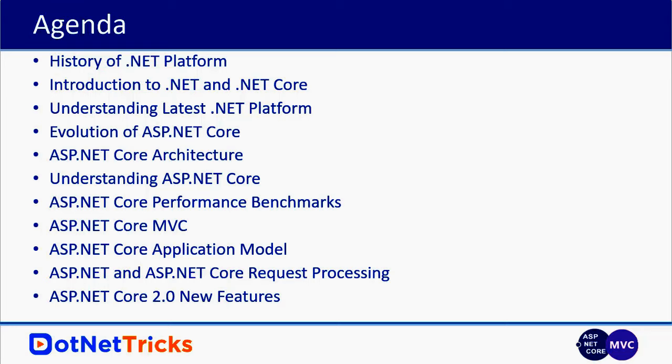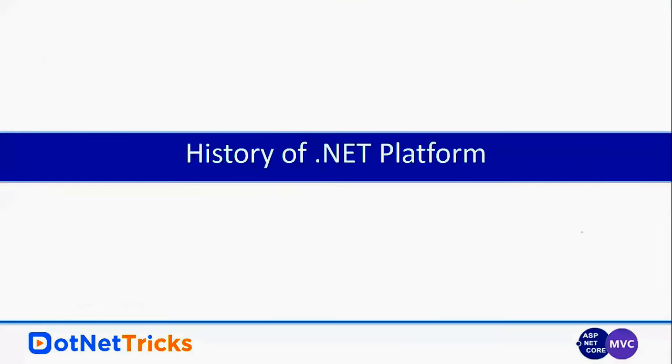Then I will share the evolution history of ASP.NET Core, what the ASP.NET Core architecture is, and the performance benchmark for ASP.NET Core. Then we will talk about the ASP.NET Core application model, and we will compare ASP.NET and ASP.NET Core request processing as well. So first of all, let's start with the history of the .NET platform.